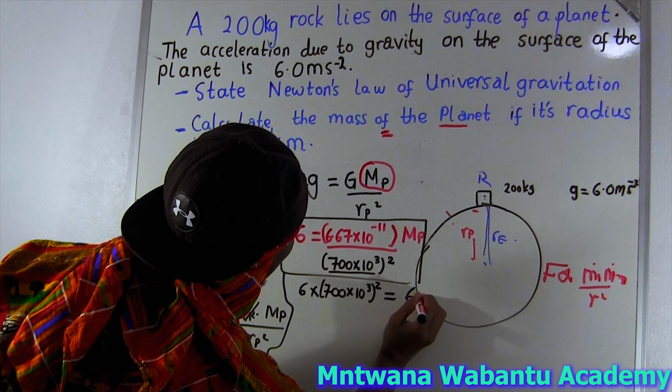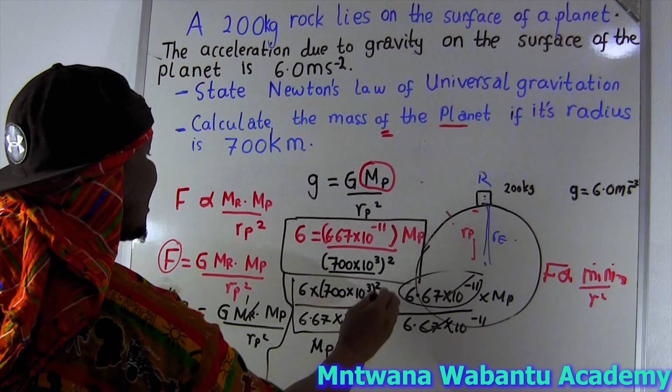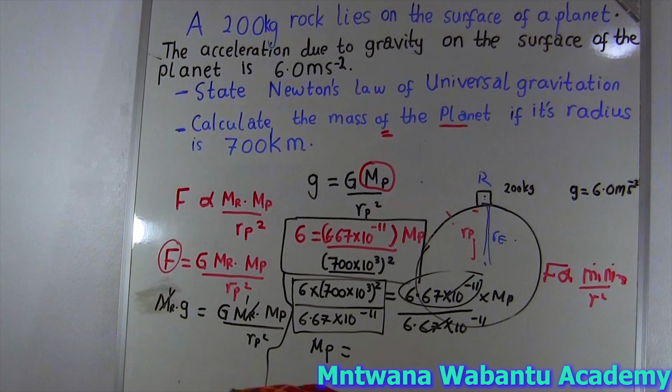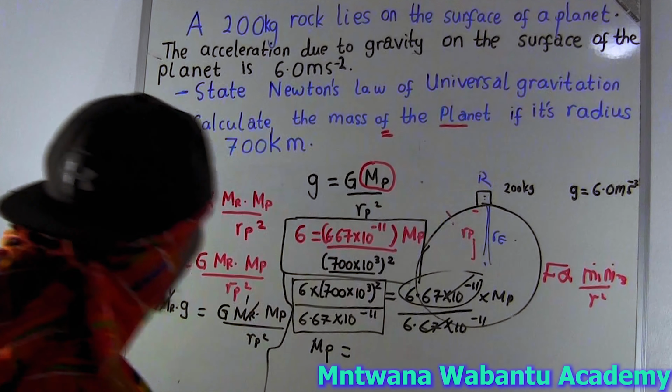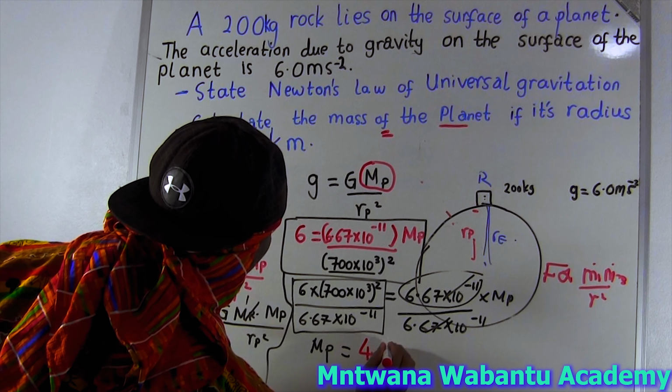So I'll take this one and plug it in the calculator. If you plug it in the calculator, this gives us 4.41 times 10 power 22 kilograms. So this is going to be the mass of this planet. So big mass. Okay? And easy like that.